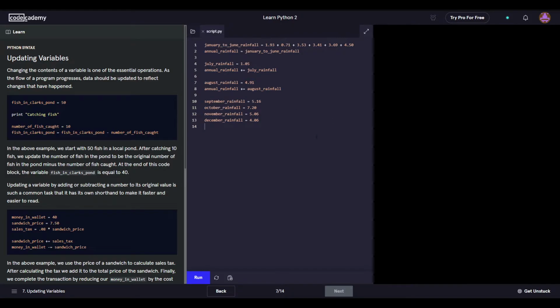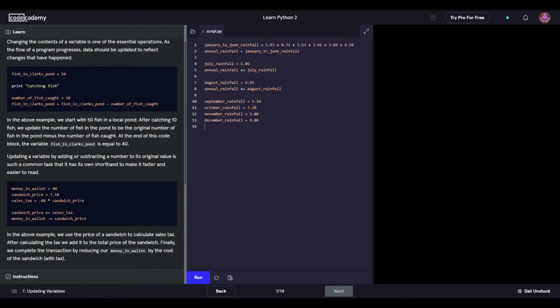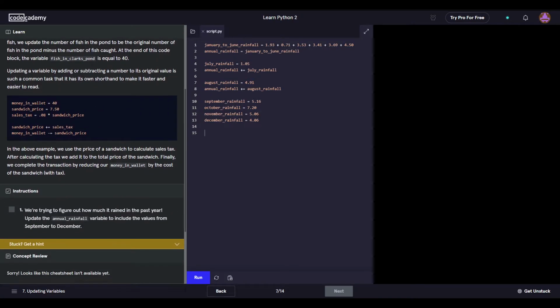Okay, back to this. I don't really understand what's going on here. So January to June, we add all these up. Annual rainfall equals January to June, right? And then July is this plus equal. Okay, yeah, plus equal. Instead of having this plus that plus this, yeah, plus equal. I think that's in Java, I'm not too sure. I think it is. Yeah. Annual rainfall is now. Oh, that's August rainfall. Oh, then you do August rainfall. Okay, so I see here. I think what we can do here is